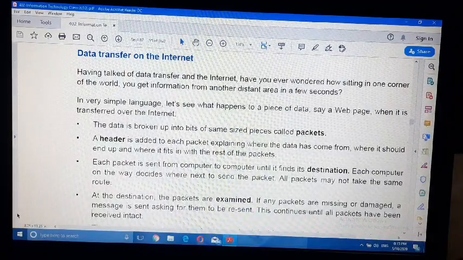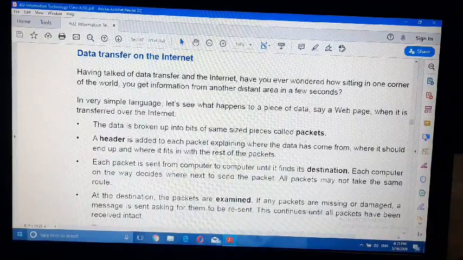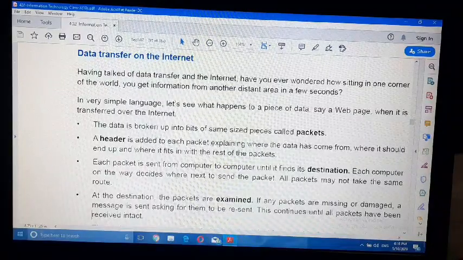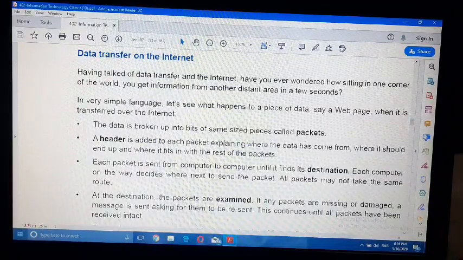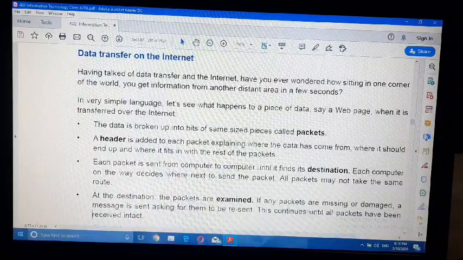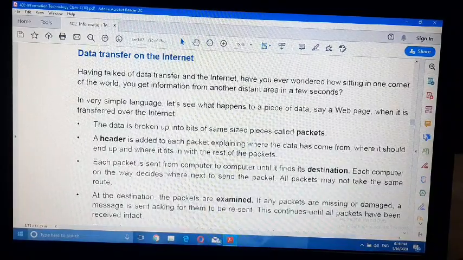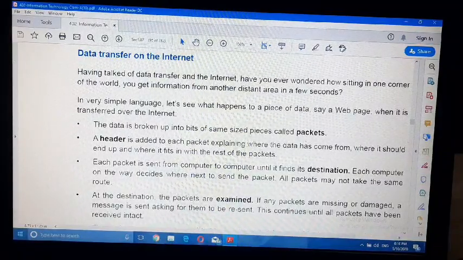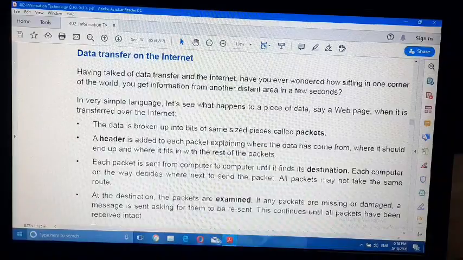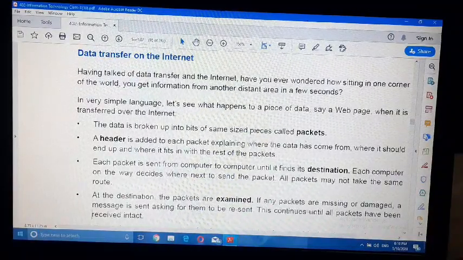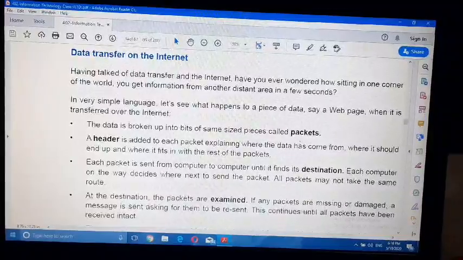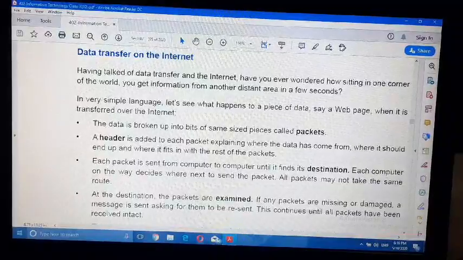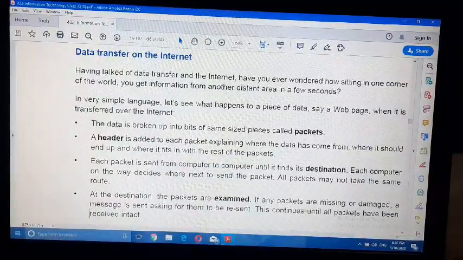Then what is circuit switching? In this type of technique, a connection is established between the computers and the data transfer using physical connections which is set up between sender and receiver. In this switching technique, first a connection is established between the sender and receiver, and then the data is transferred.